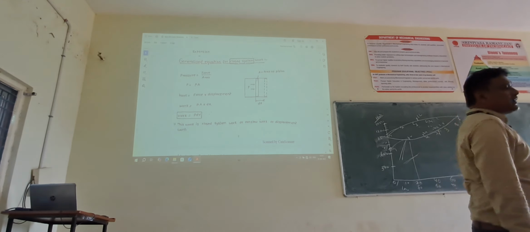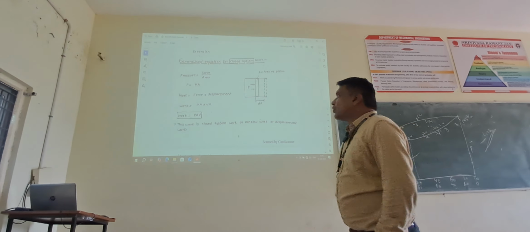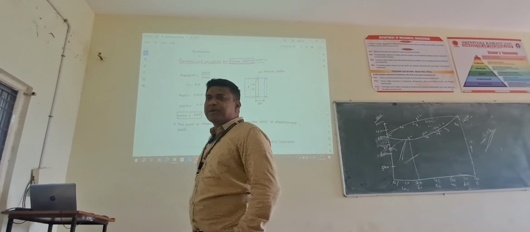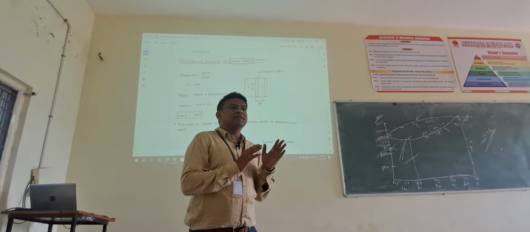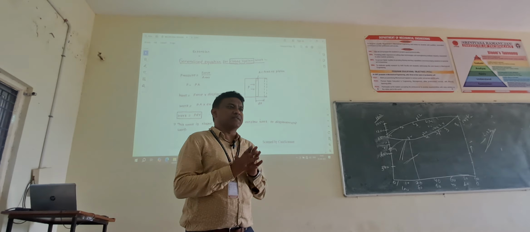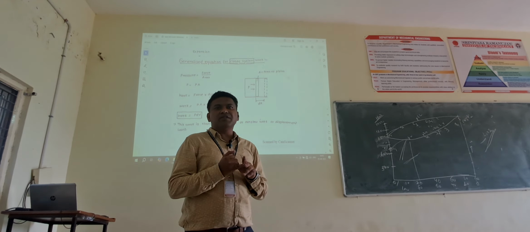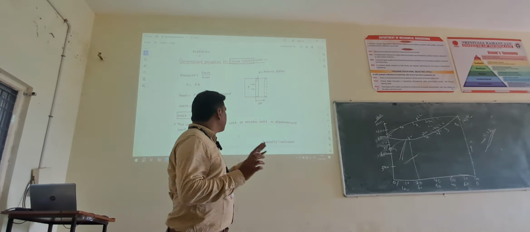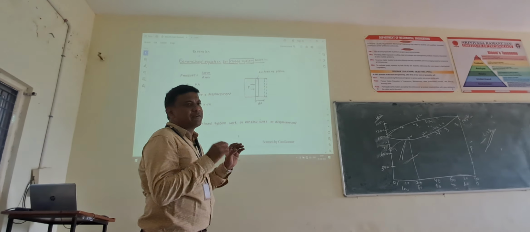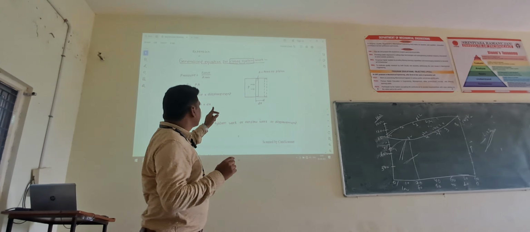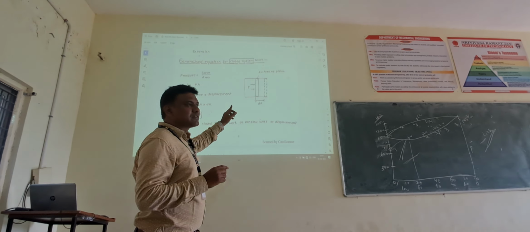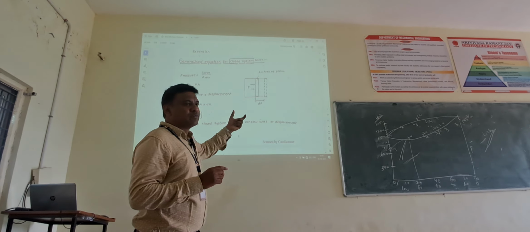Generalized equation of work for a closed system. Remember, closed system only. This equation is applicable only for the closed system. W is equal to PdV. How did you get PdV work? P means pressure. dV is the change in the volume.